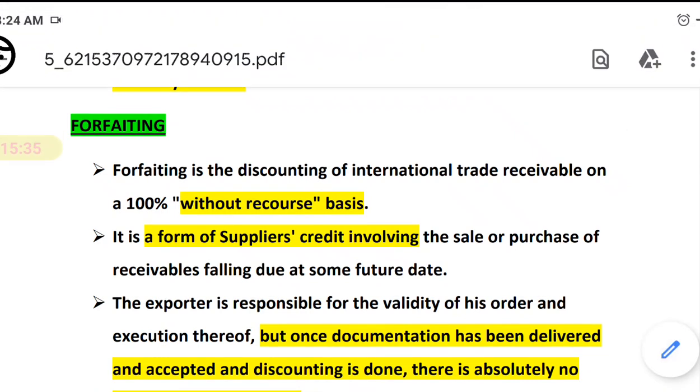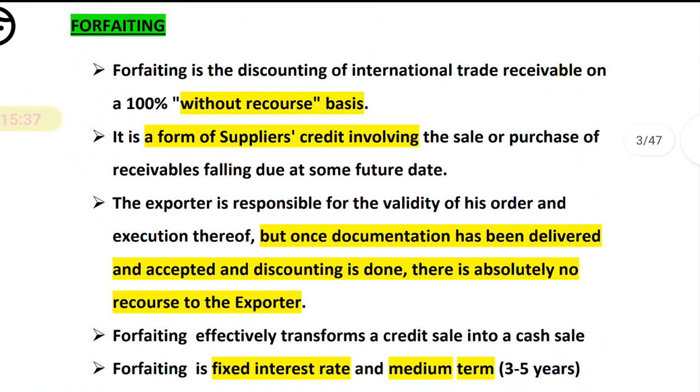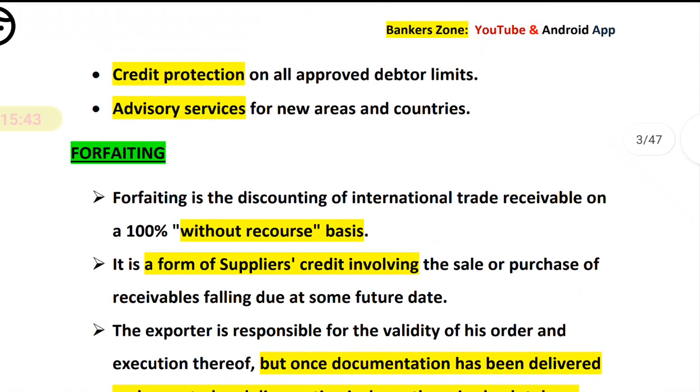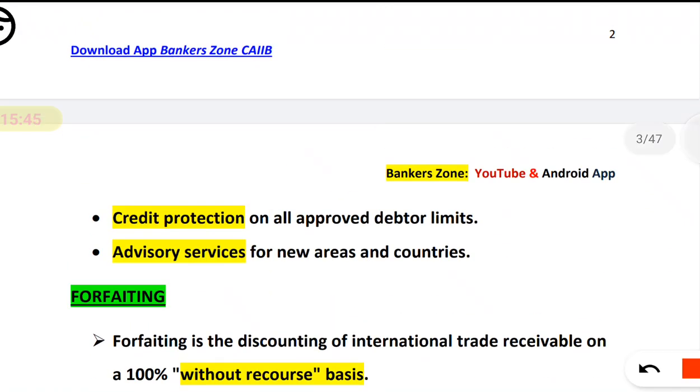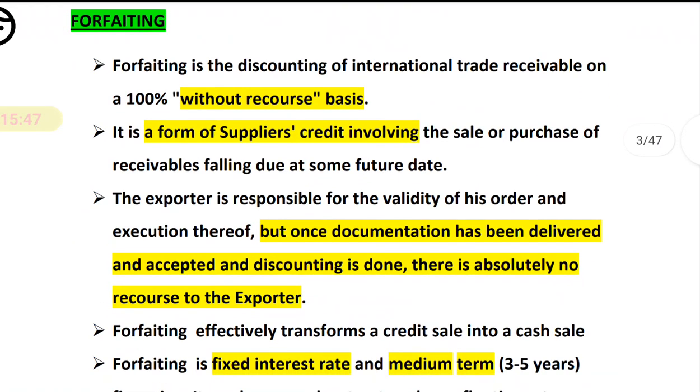Now what is forfeiting? See friend, forfeiting is a discounting. We will discuss that while comparing factoring and forfeiting. First we have discussed factoring. Now forfeiting. What is forfeiting?